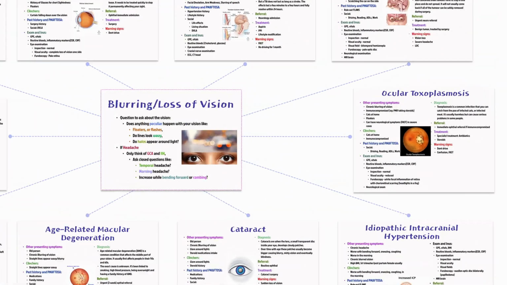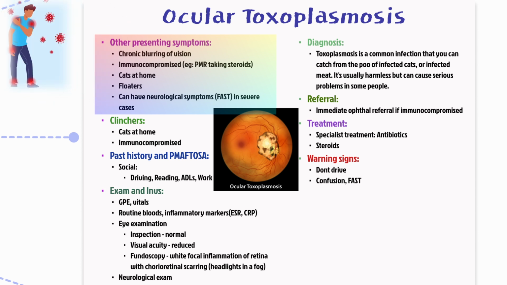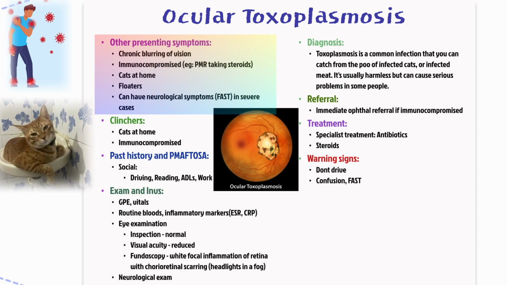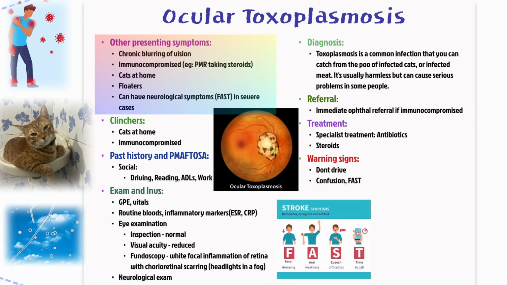Now, let's discuss ocular toxoplasmosis, which commonly causes chronic blurring of vision. Patients who are immunocompromised, for example from steroid use for PMR, may be more susceptible. History of having cats at home is a big clue, and they might also complain about floaters or even neurological signs if it's severe and there is CNS involvement. Always ask about these risk factors in your past medical and social history.